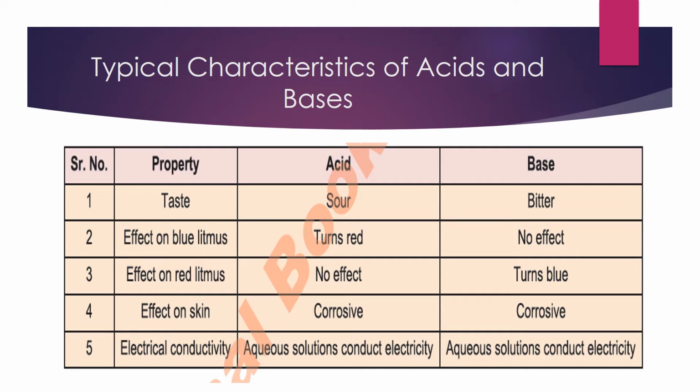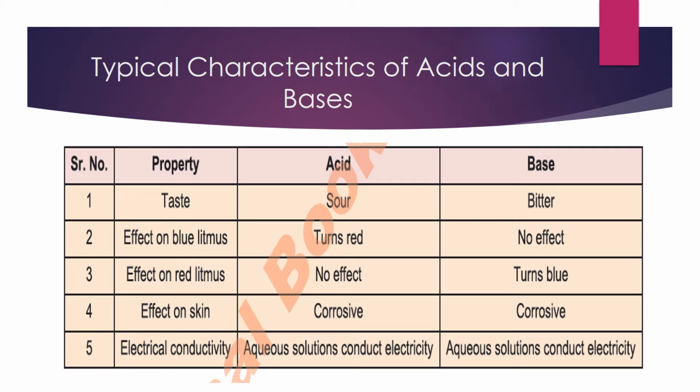First we will discuss the typical characteristics of acids and bases. Acids have a sour taste, while bases are bitter. Acids turn blue litmus red, while bases do not have any effect on blue litmus. Acids do not show any effect on red litmus, while bases turn red litmus blue. Both acids and bases are corrosive to our skin.